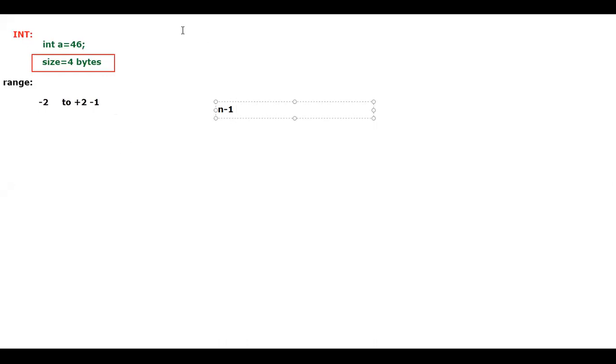Let me place it here, then I'll understand where I'm supposed to type. So n minus 1. Is that clear? So it is minus 2 to the power of n minus 1 to plus 2 to the power of n minus 1 minus 1. Again, the same old story, in the same format I want to give it here, where n equals what? The number of bits, not bytes, it is the number of bits.